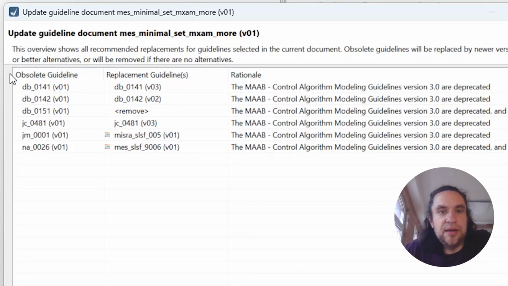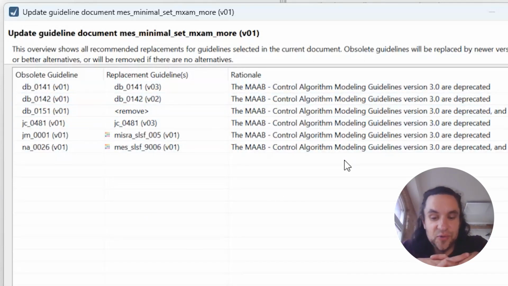We see here the obsolete guidelines and the respective replacement guidelines, and we also see the rationale. One reason, as I state, is that we now have MAB 6.0 and the version 3.0 is now deprecated, so we can easily replace them by their latest version.